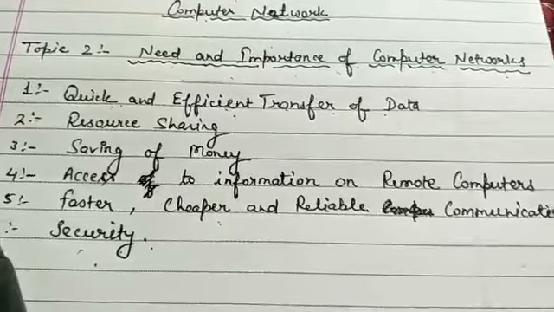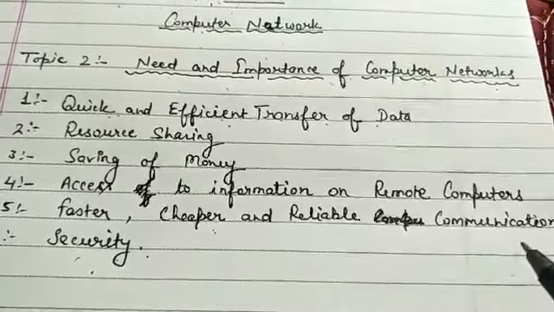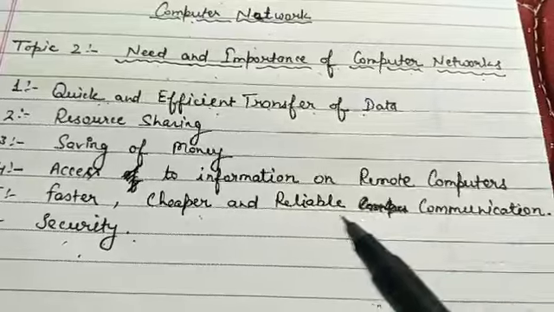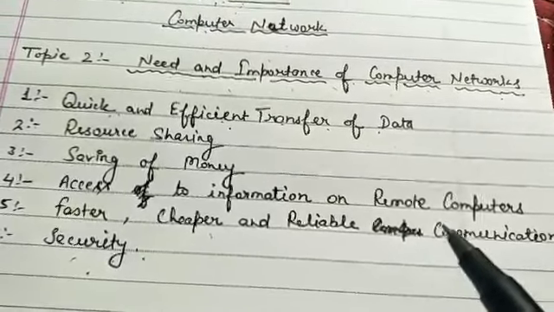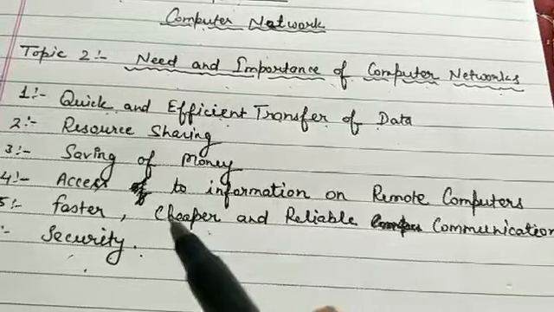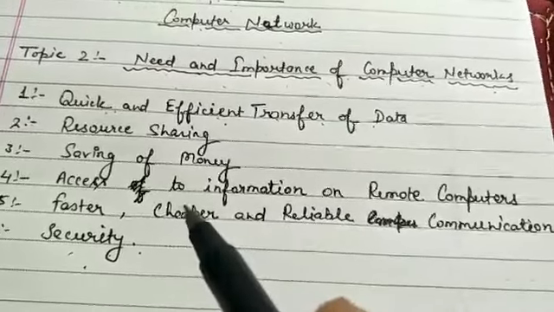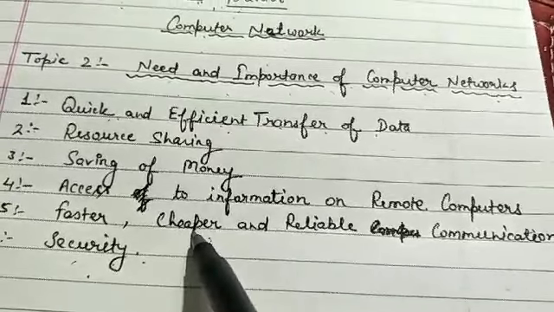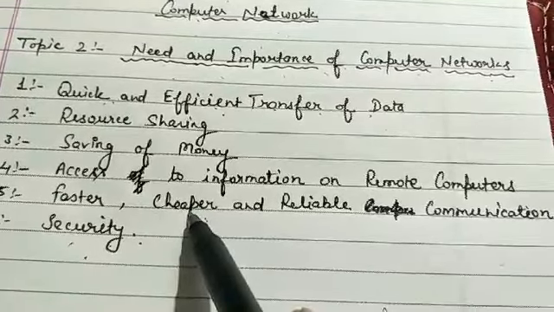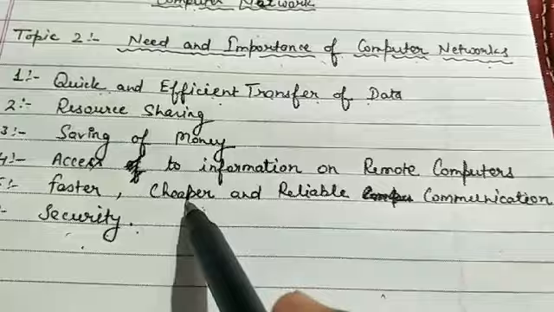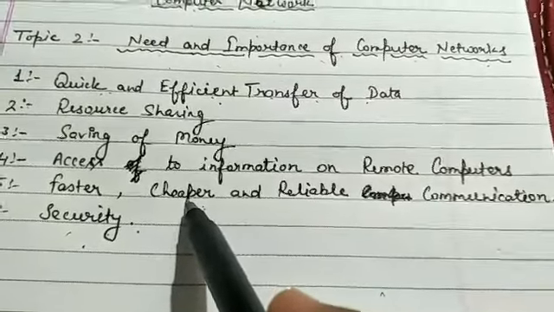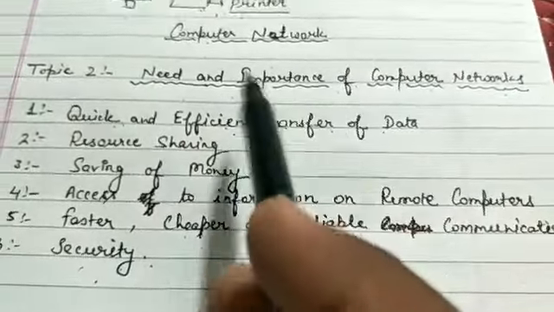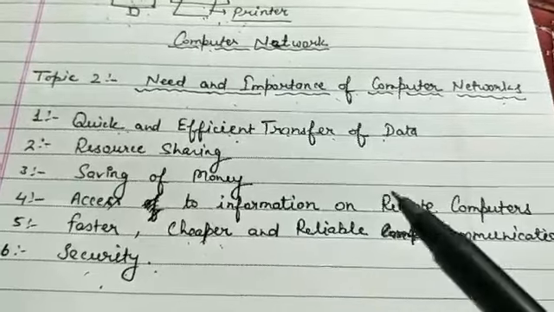Now the fifth one, faster, cheaper and reliable communication. Many applications are available in the market at this time, like Facebook Messenger, Google Talk, Zoom app, etc. Through this software you can easily share reliable messages with each other very quickly, very fast, and at a low price. You can purchase any net plan at a very low price, and you can use that net plan for 1 month. So any kind of data you can share very easily. That is possible because of computer networks. So that is also an importance of computer networks.